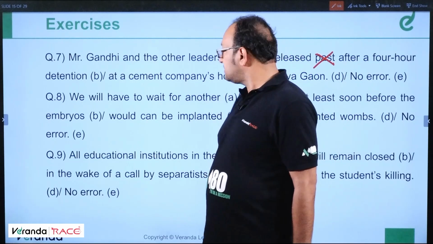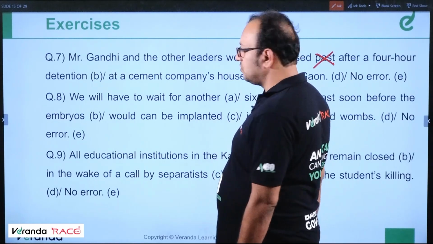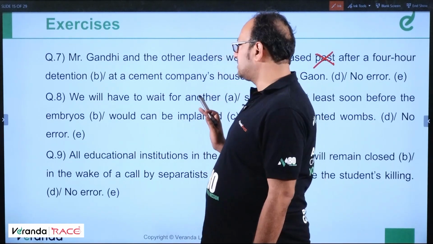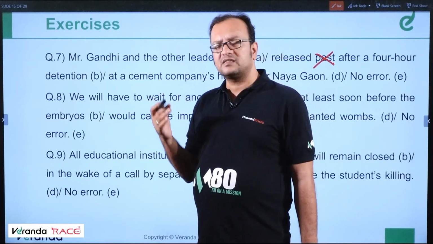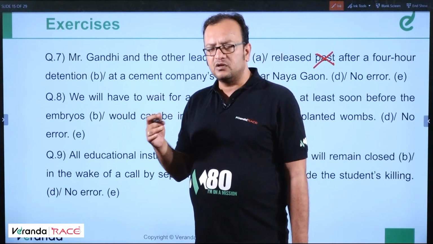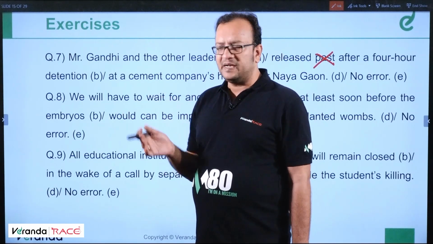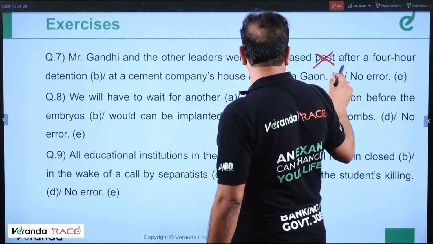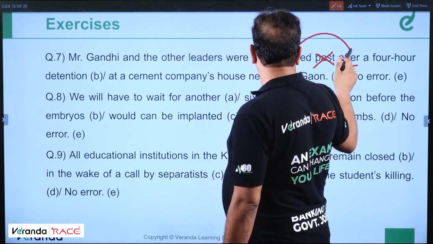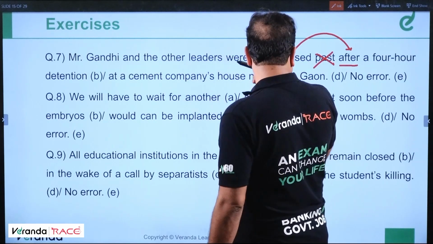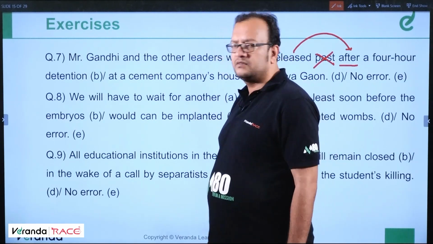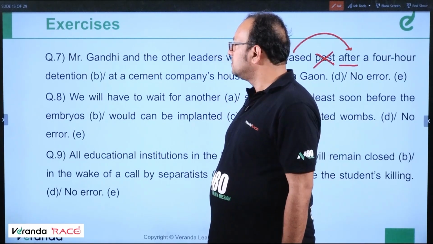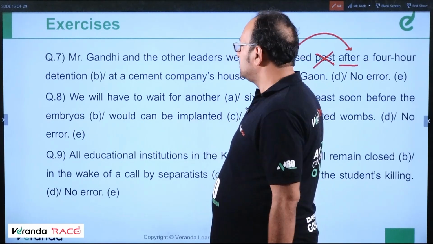There is no use of past. Past means which has already passed away, the time that has been lost or spent. So here we need "after" only. Clear? Moving ahead. Question number 8.